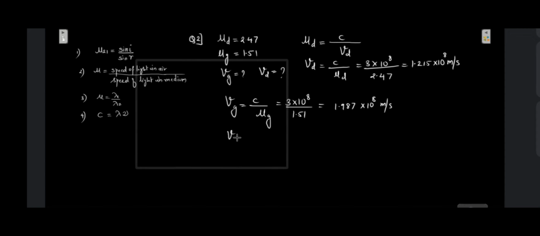So what is the difference in speed? It is going to be speed of light in glass minus speed of light in diamond, because diamond is more dense, so speed will be lesser. So it is going to be 1.987 multiplied by 10 raised to 8 minus 1.215 multiplied by 10 raised to 8. This will be equal to 7.72 multiplied by 10 raised to 7 meters per second. So thus the light travels 7.72 multiplied by 10 raised to 7 meters per second faster in the window glass than in the diamond. It will be this much faster in the window glass than in the diamond.